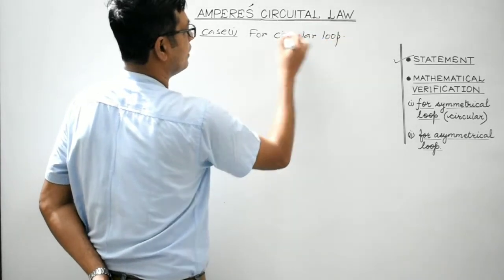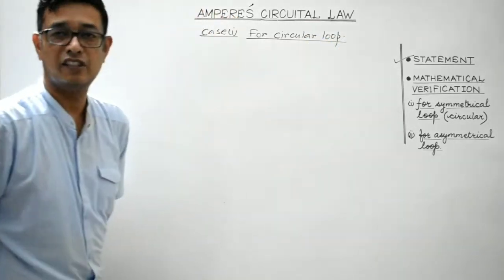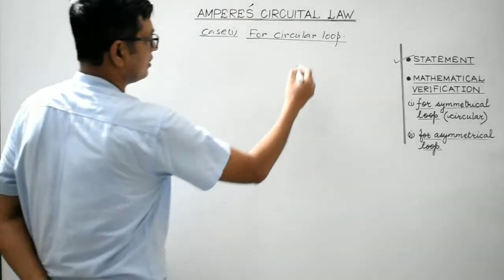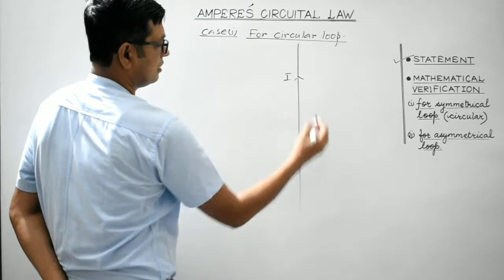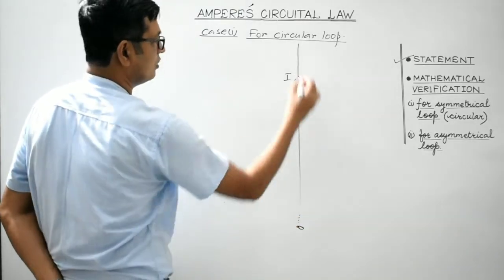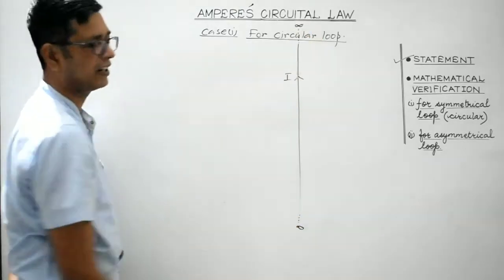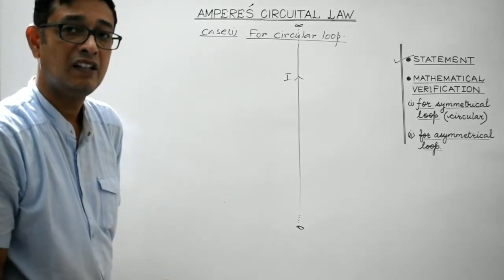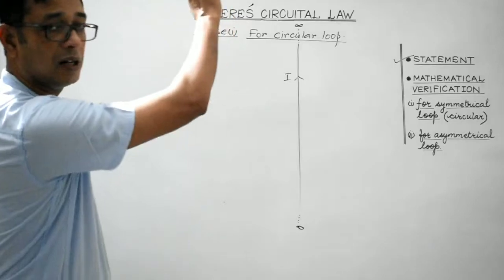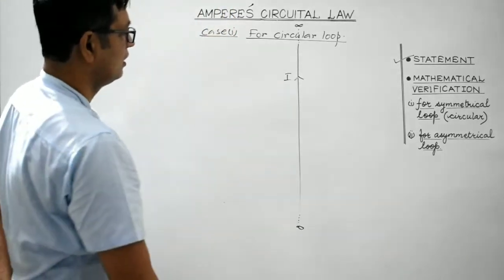We'll prove Ampere Circuit Law for a circular loop, right? This is a straight current carrying conductor, maybe infinitely long, carrying current I in the direction upward as shown in the figure, right?